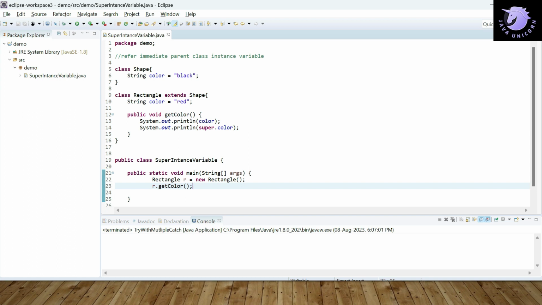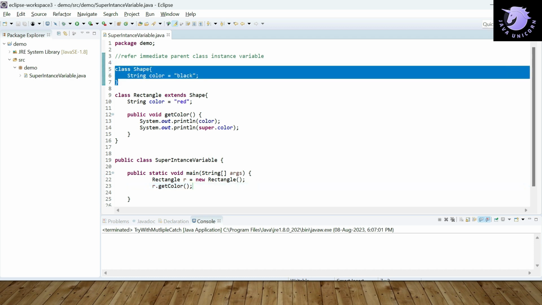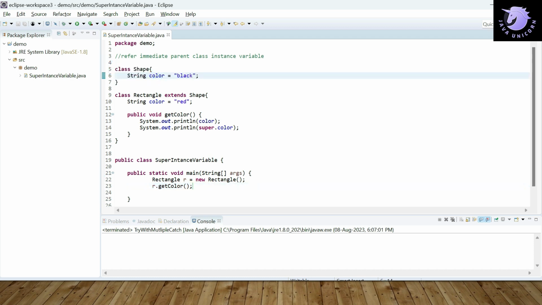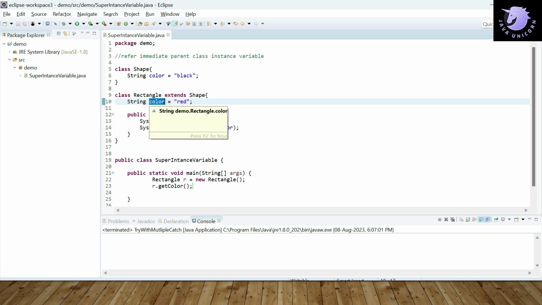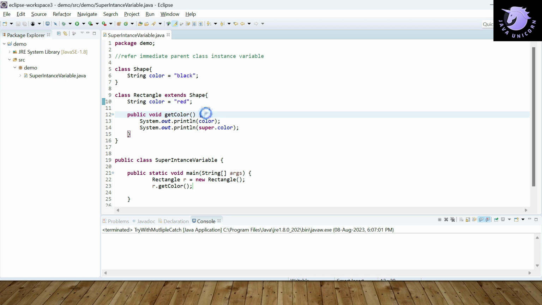Okay. So what we are doing here, we have created a class named Shape, which has an instance variable color equals black, and we have a child class Rectangle, which also has a color variable. It has a string variable color equals red. Then we have a method, and inside this method we are displaying the value of the color variable of the child class. Then we are referring to the color variable of the Shape class, that means the parent class.